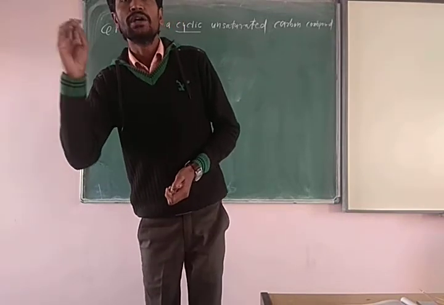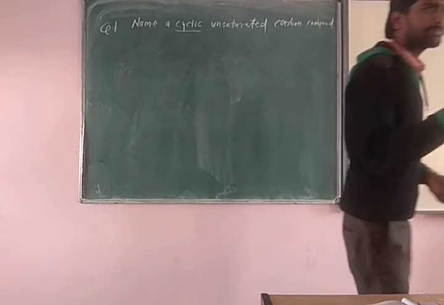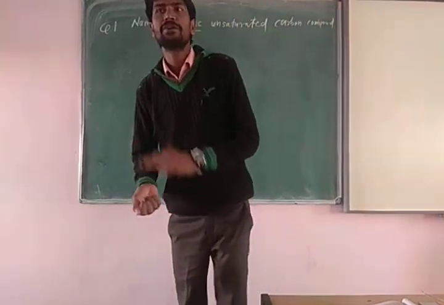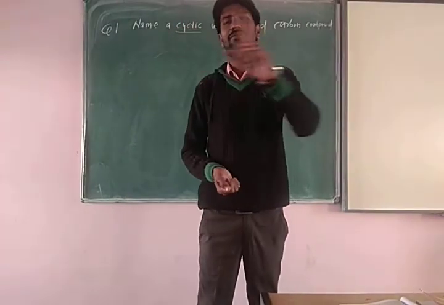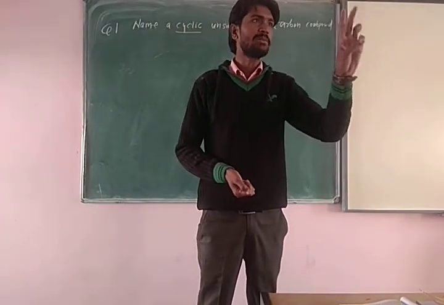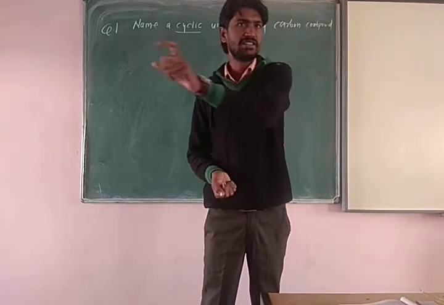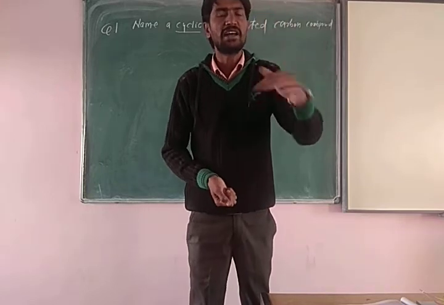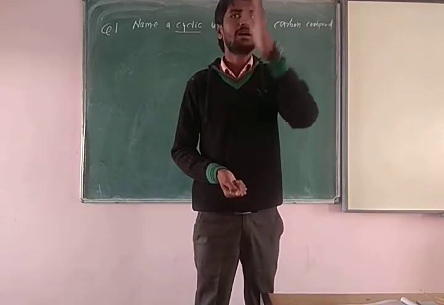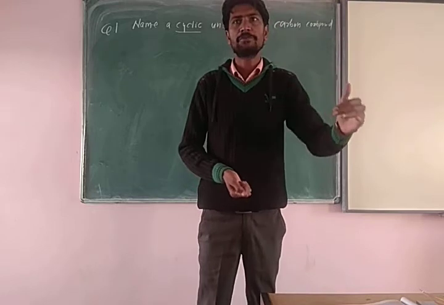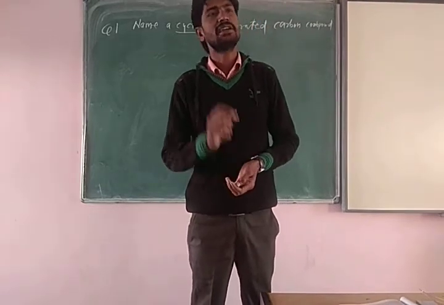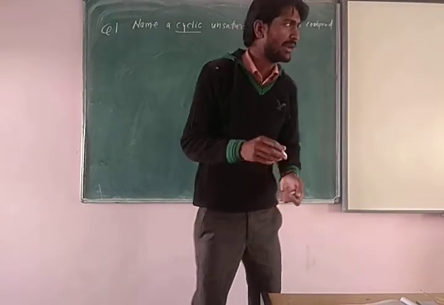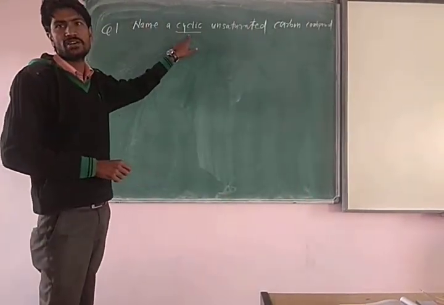Wait. So catenation means beta when carbon will show the structure. Catenation in the sense that carbon's special property is that carbon will make a chain form. Okay, three types of structure are shown by the carbon. That is the chain form, long chain means carbon will form the long chain. Another thing is branch shape, or carbon makes the branch shape structure. And third type is that is the cycle, or we can say carbon will be formed in the cycle. So here is asking about the cyclic unsaturated hydrocarbon.